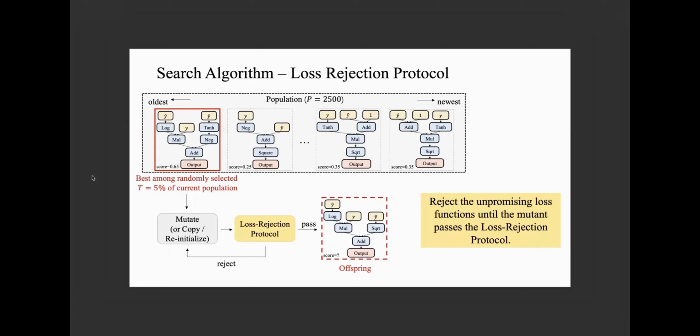The loss rejection protocol is used when producing offspring. We develop a fast rejector that efficiently filters out the unpromising loss functions, which cannot optimize towards the target evaluation metric. We repeat the mutation until the offspring passes the loss rejection protocol. As there are a large amount of unpromising loss functions, this technique can skip many unnecessary network trainings.